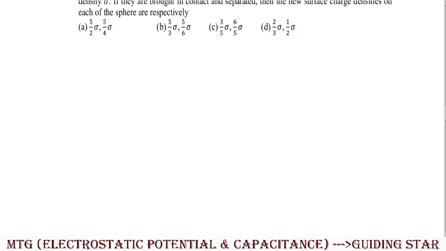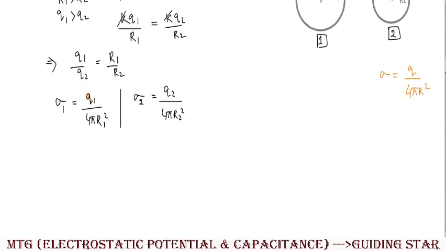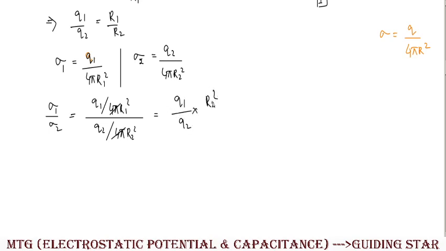So here also if we take the ratio of both, sigma 1 upon sigma 2 will be nothing but q1 upon 4 pi r1 square all divided by q2 upon 4 pi r2 square. So 4 pi will cancel out, so that means over here it will be q1 upon q2 all into r2 square upon r1 square.